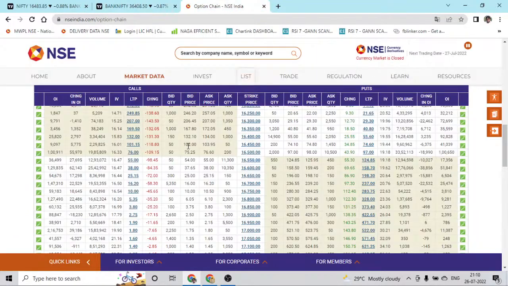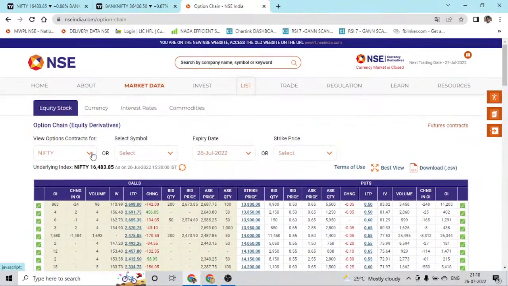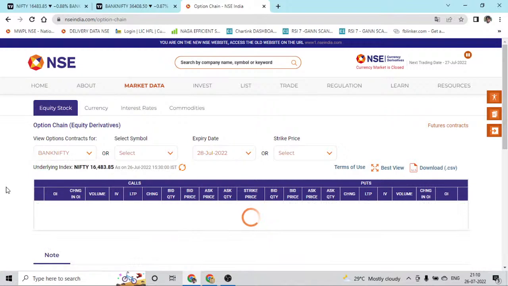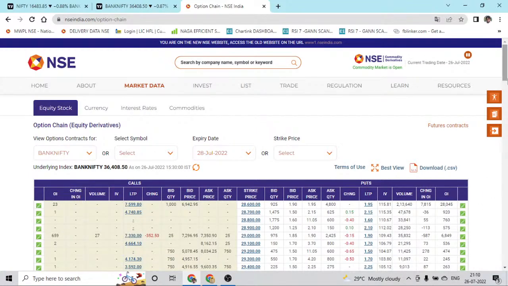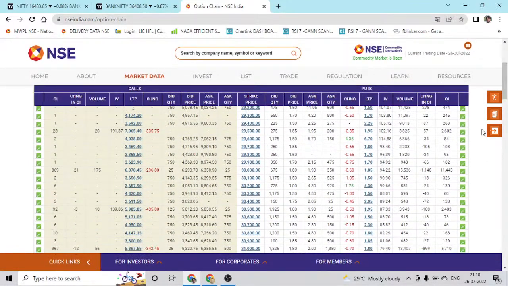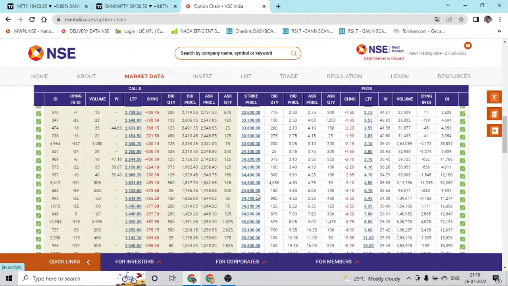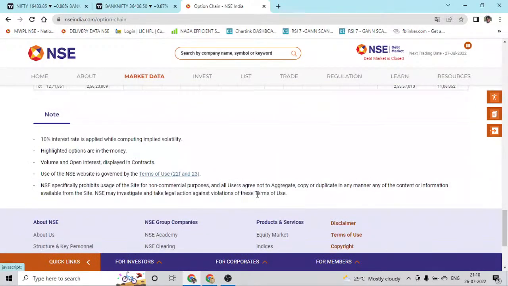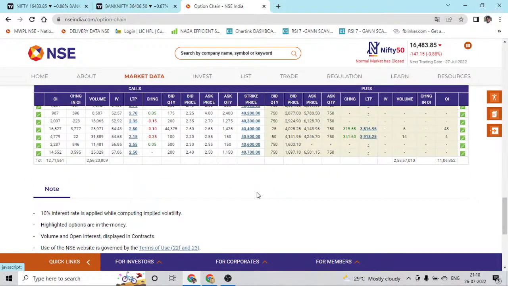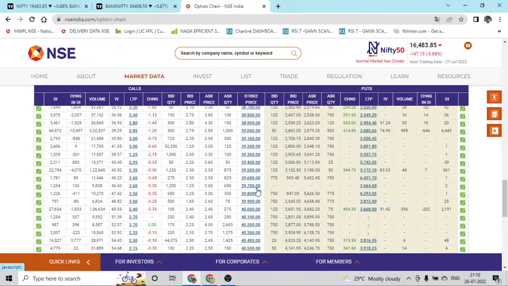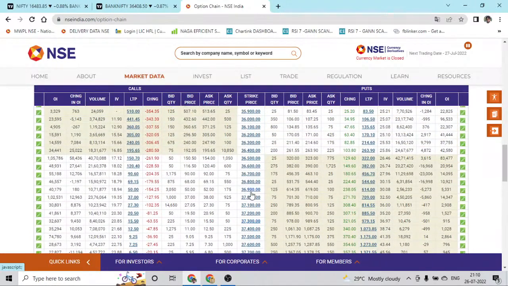We'll have a small look at the option interest as well for Bank Nifty. So Bank Nifty is also looking weak in the daily, hourly and 15 minutes chart. So let's see what the data says. So the data is bearish, because the total numbers seem to be strong bearish numbers, strong on the call side, which is definitely going to be a bearish one.